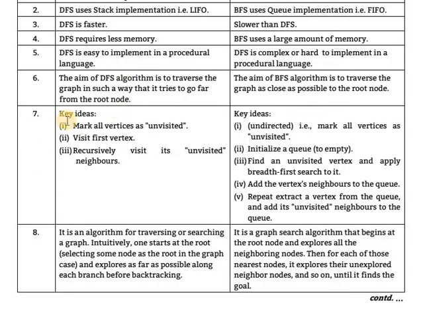Next, seventh difference. Key ideas: first mark all the vertices as unvisited. Visit the first vertex. Recursively visit its unvisited neighbors. Those are the key ideas of DFS. What about BFS? In that, firstly mark all the vertices as unvisited. Initialize the queue. Find the unvisited vertex and apply breadth first search to it. Add the vertex's neighbors to the queue. Repeat: extract a vertex from the queue and add the unvisited neighbors to the queue.